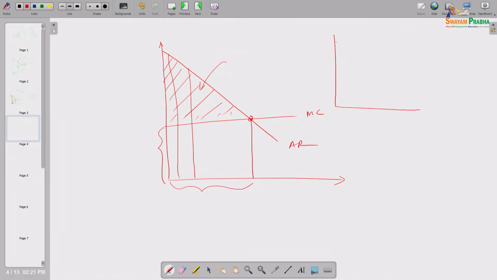So, as a result, this is the average revenue curve or demand curve, this is the marginal revenue curve, this is the marginal cost curve. If he follows monopoly behavior, he should produce this much and this will be the price per unit of the product. If he follows competitive behavior, he should produce this much and this should be the price per unit, right. By comparing those two, we said that this yellow shaded area could be the deadweight loss, right, the societal loss.